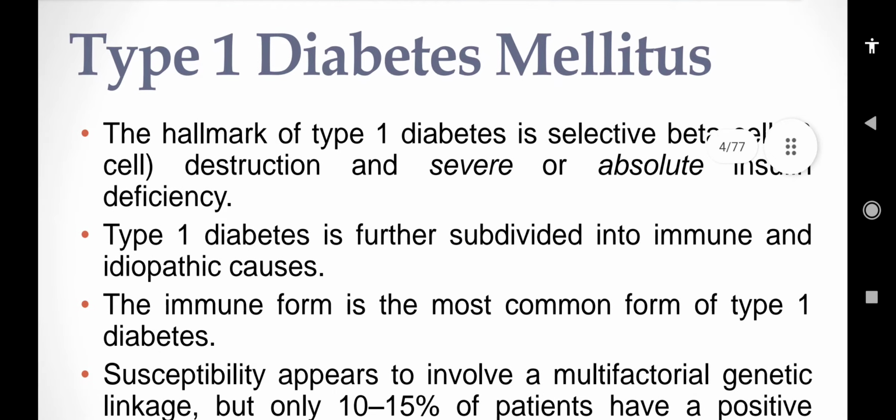The hallmark of type 1 diabetes is selective beta cell destruction. When the cells are destroyed, they will not produce insulin. When insulin is not produced, glucose levels are elevated. Because what is the function of insulin? It takes the glucose and transports it to the required organ, either the liver, the muscles, or any other tissues.